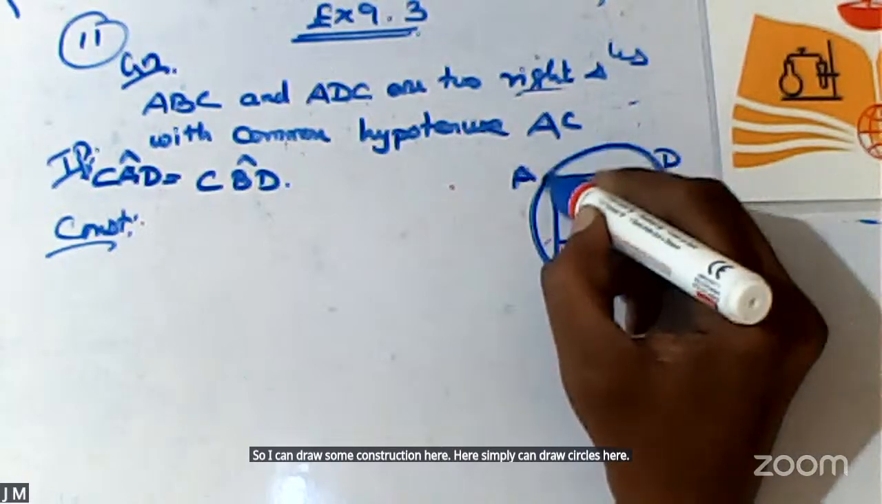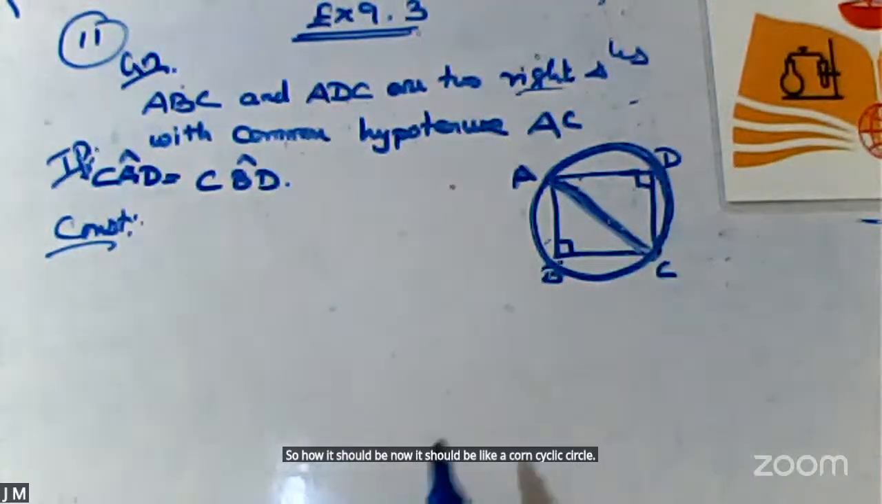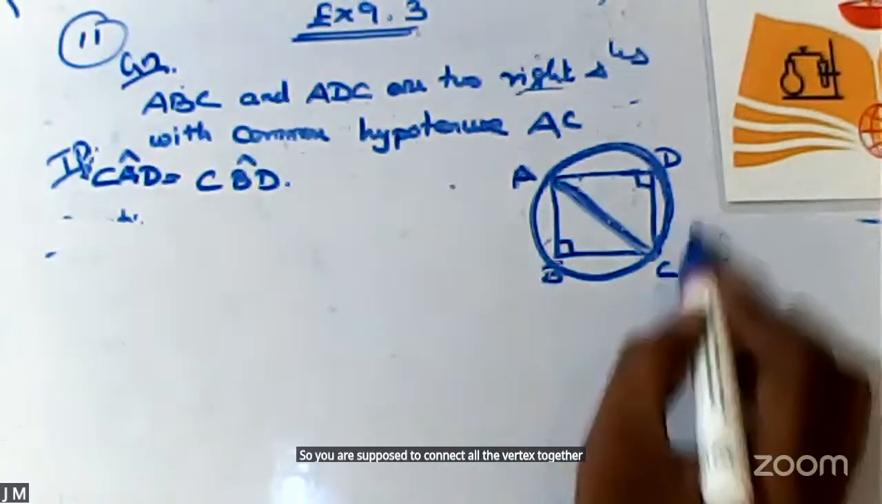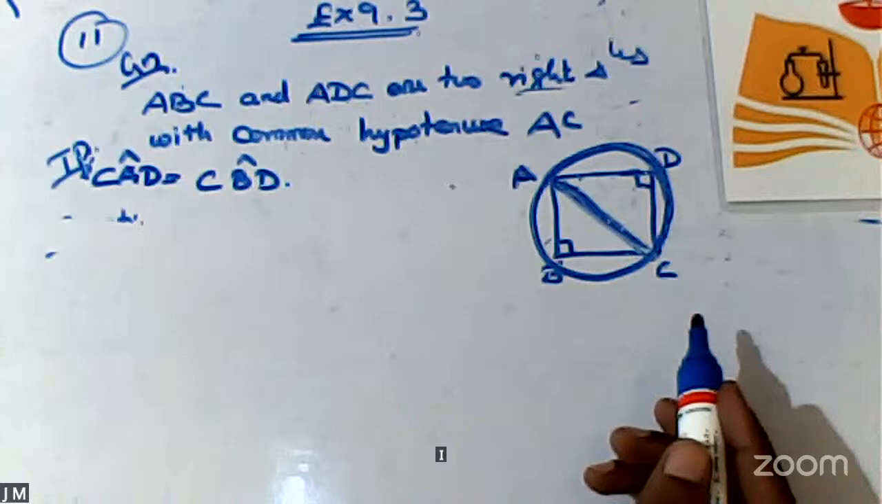So how should it be now? It should be like a concyclic circle. So you are supposed to connect all the vertices together now. You will be getting a concyclic circle like this. Okay? I'll give you the proof one by one.